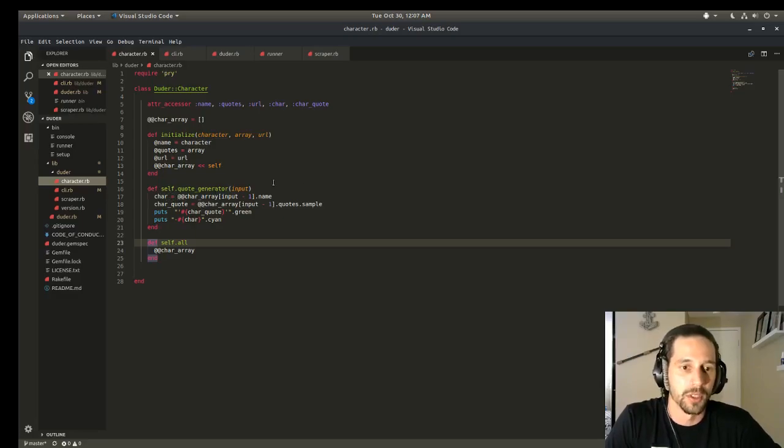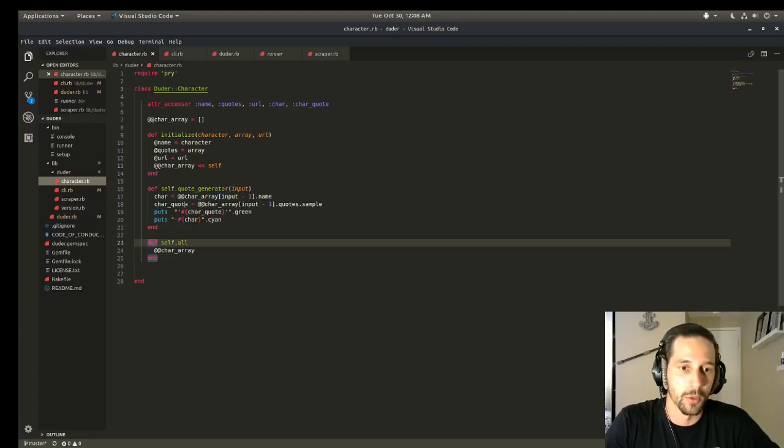And that's equal basically to the entire character array. That input we put in minus 1, since it's an array, we want to find the index. So if I didn't put that minus 1, we'd actually be getting whatever character was after that. So if it's Lebowski and his input's 1, he's actually 0 in the array. So that minus 1 allows us to make sure we're getting that. And then that's just his name. So dot name, we use our getter method just to get the name.